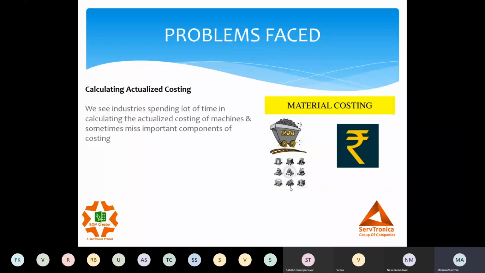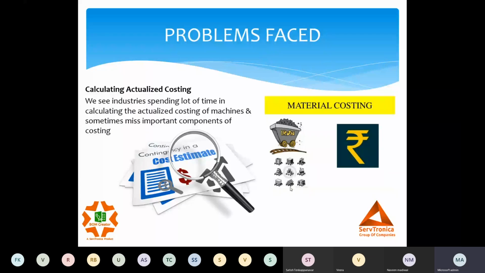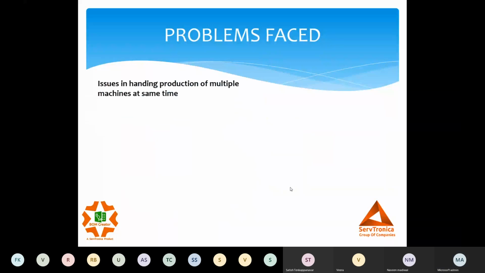Now while we are doing it, a lot of times we miss the important components of costing, which actually create the contingency. For any project, we majorly understand, based on our experience, there are 5 major components of costing: material, labor, engineering, packing, transportation. These are the 5 major factors which drive the complete project cost, right? So if we miss any of these aspects, it creates a cost contingency.